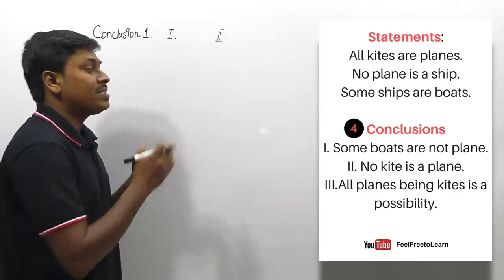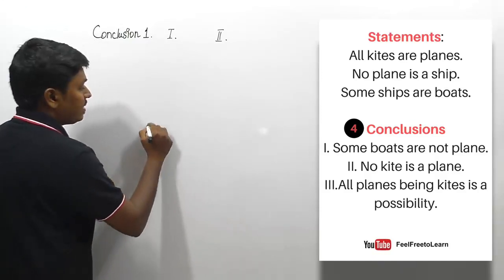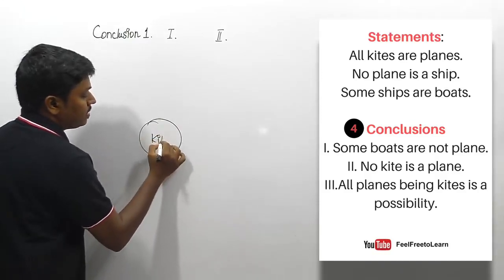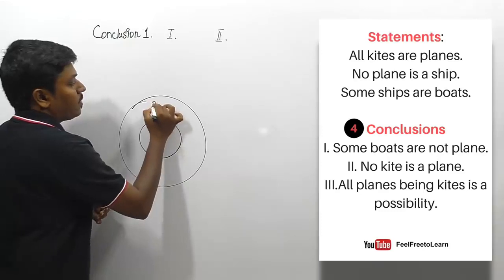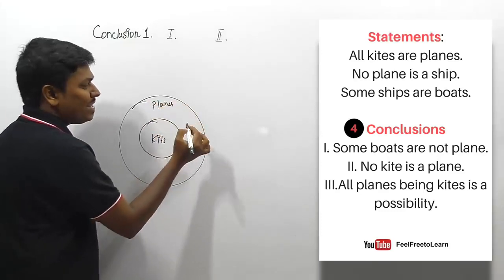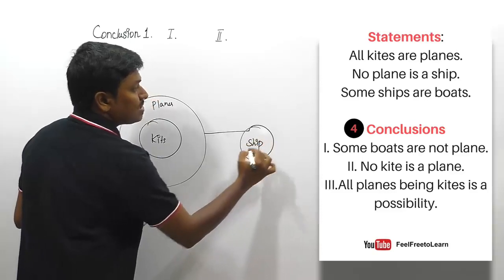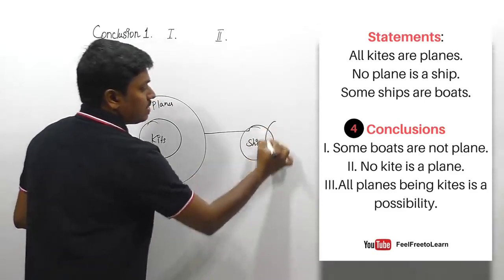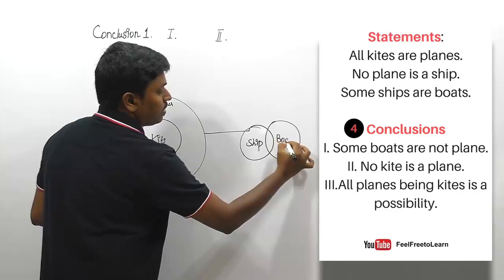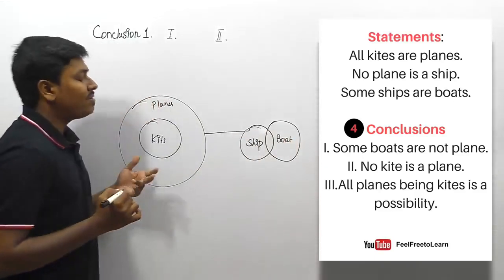Next question. The statement is: all kites are planes. Okay, friends, the next statement is: no plane is a ship. The third statement is: some ships are boats, right? So finally we have drawn the Venn diagram for the given statements.